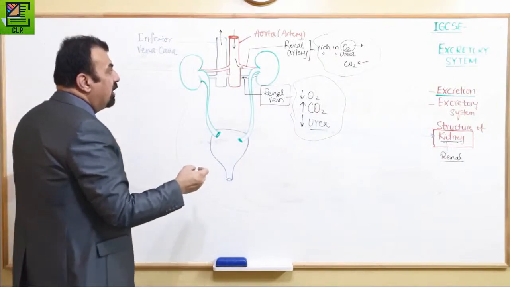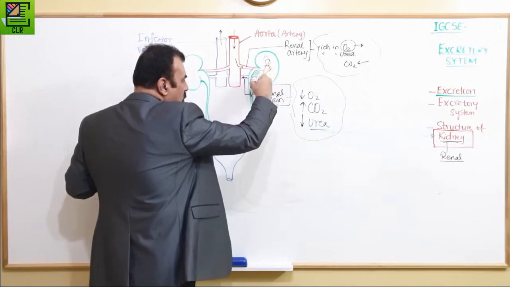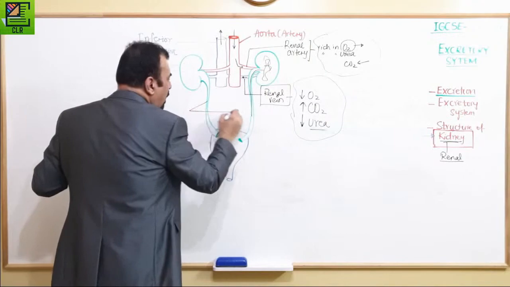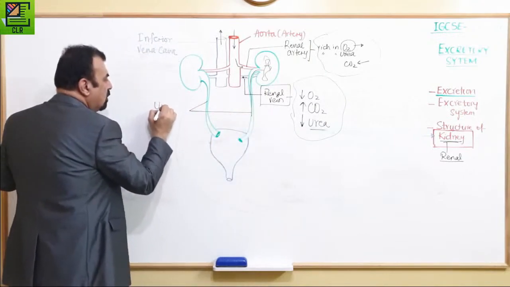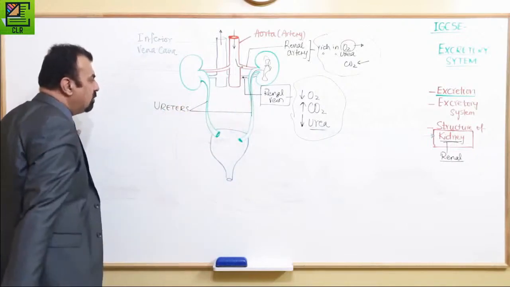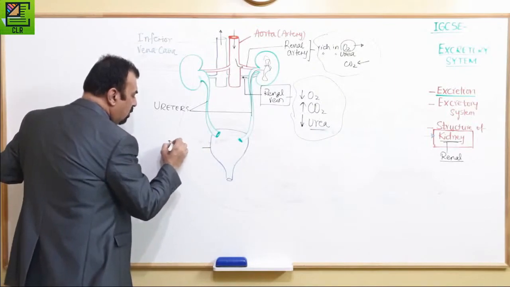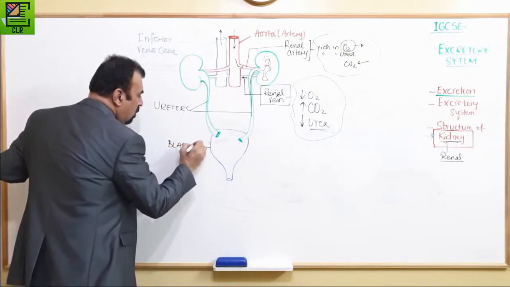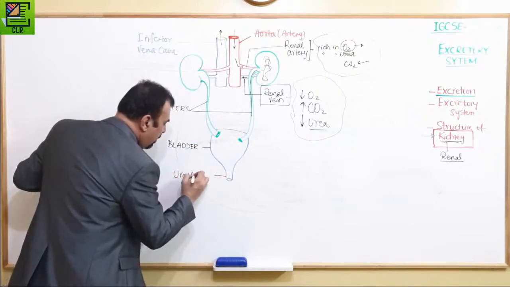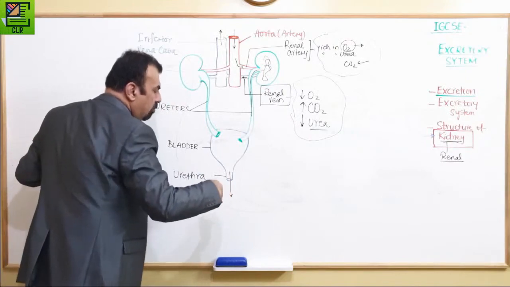After the process of filtration, the urine which is formed inside the kidney is sent down through this tube, this duct. And these tubes are called ureters. This is ureter. We are labeling 2, that's why I have written ureters. This is the bladder. And this is urethra. Urethra is the tube through which the urine is expelled out once we go to the bathroom.